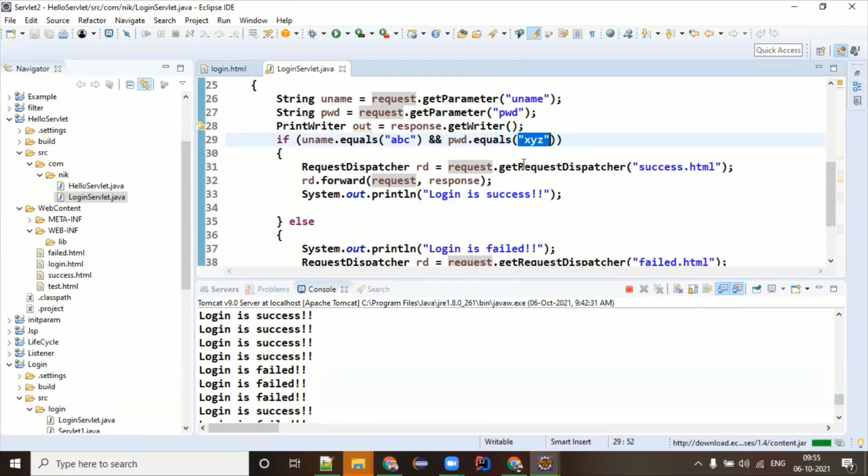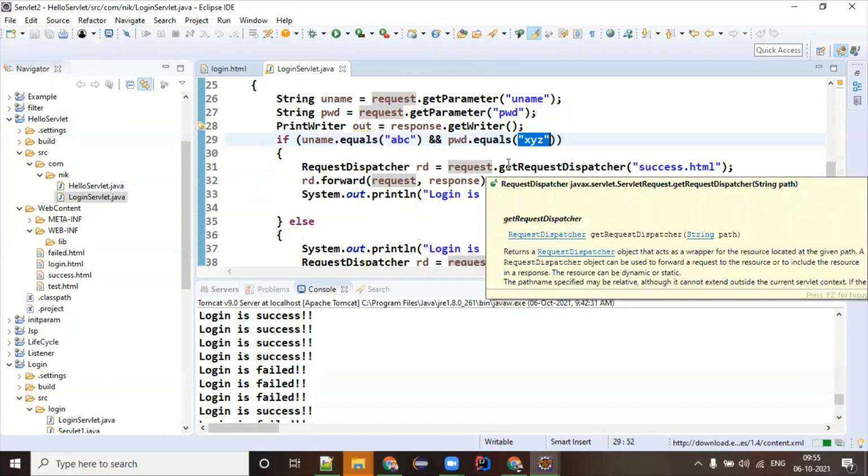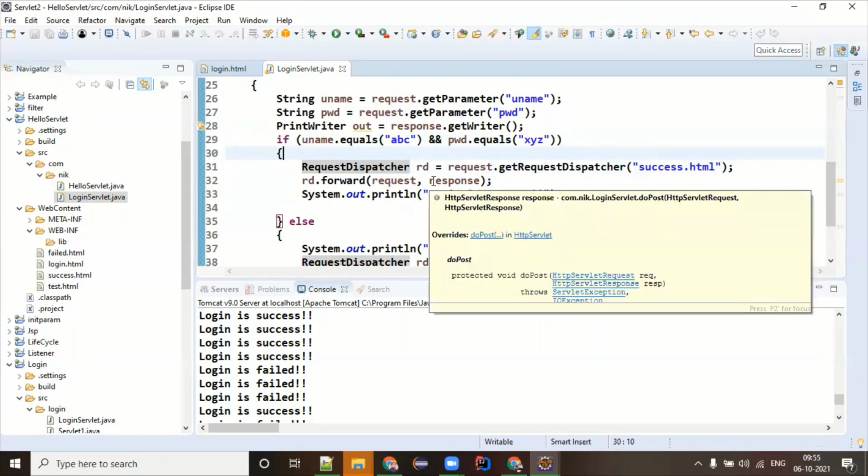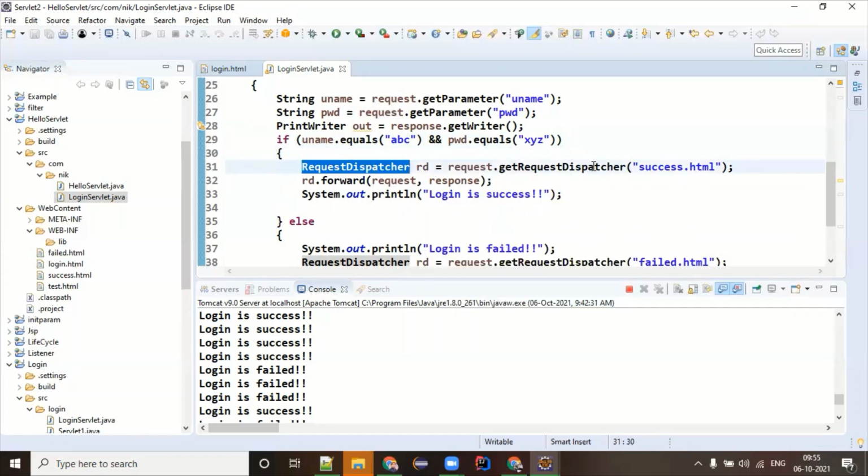Then there is one concept in servlet called request dispatcher. Request dispatcher gives you an option by which you can redirect your request from one page to another page. And this is how I'm doing it. Under request dispatcher, I'm saying whenever it is success, I need to go to success.html, and whatever request and response I have right now, please forward this request and response to success.html.